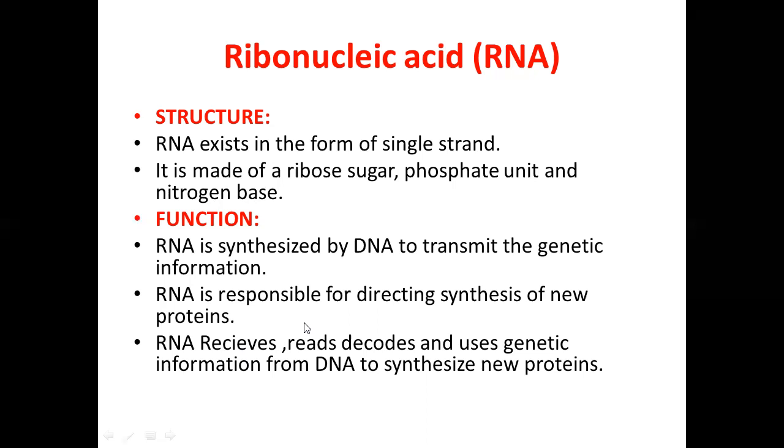DNA will give them a specific genetic code, like I told you, which nitrogenous base comes in front. After that, RNA receives, reads, decodes, and uses genetic information from DNA to synthesize new proteins. Because I told you that the codes are very important. Genetic codes are important.